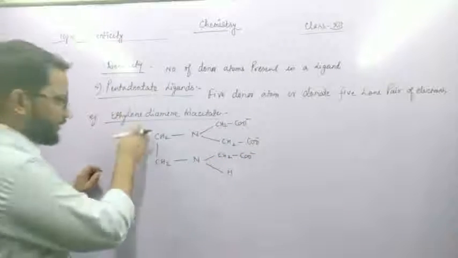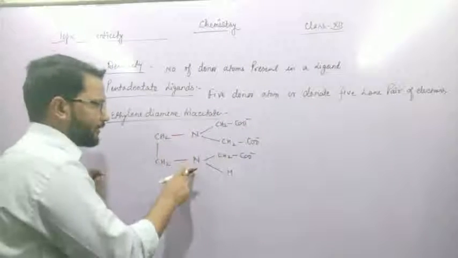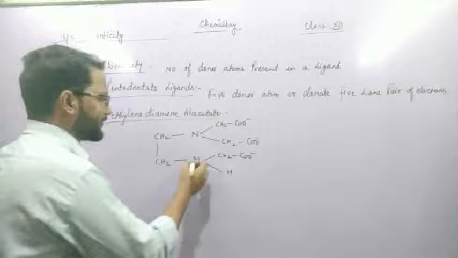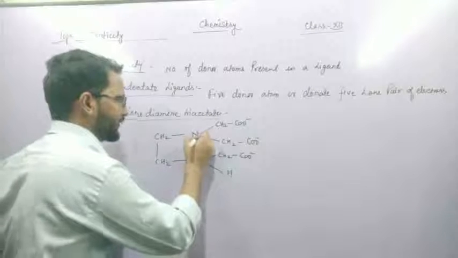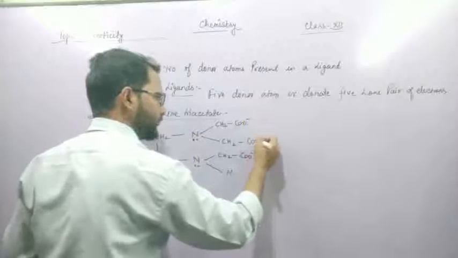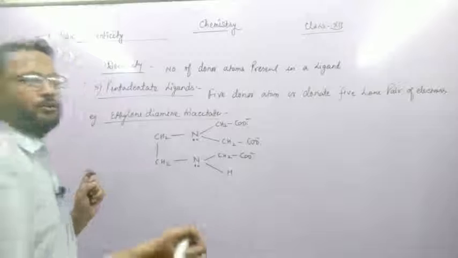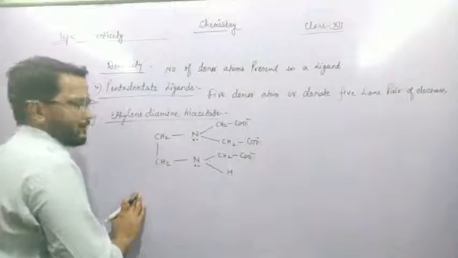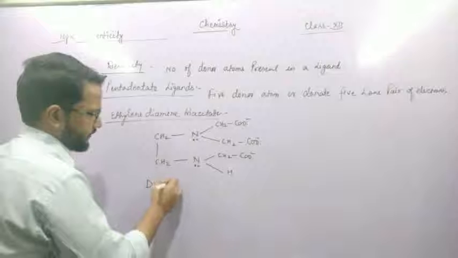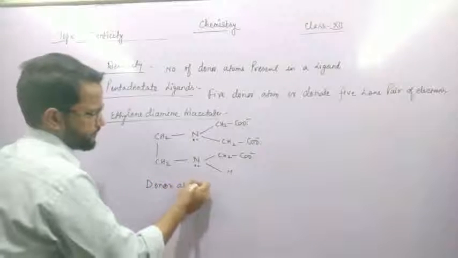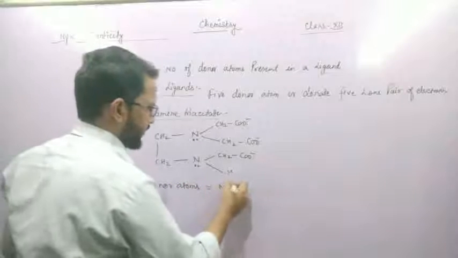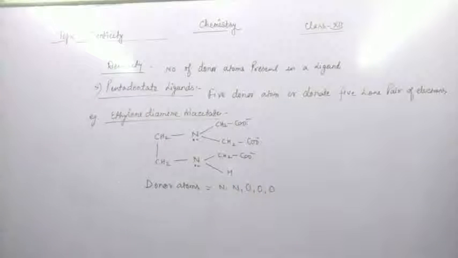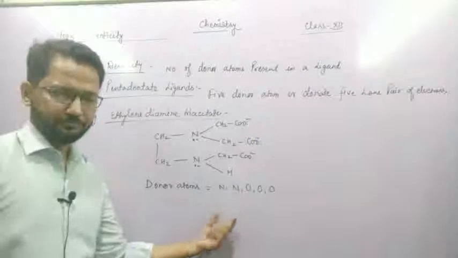The donor sites are the first nitrogen, second nitrogen, third oxygen, fourth oxygen and fifth oxygen. So this is an example of a pentadentate ligand. The donor atoms are nitrogen, nitrogen, oxygen, oxygen and oxygen. So there are five donor atoms.